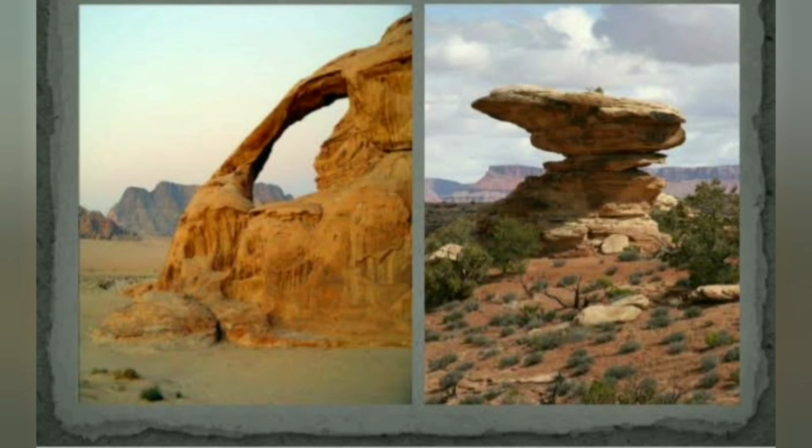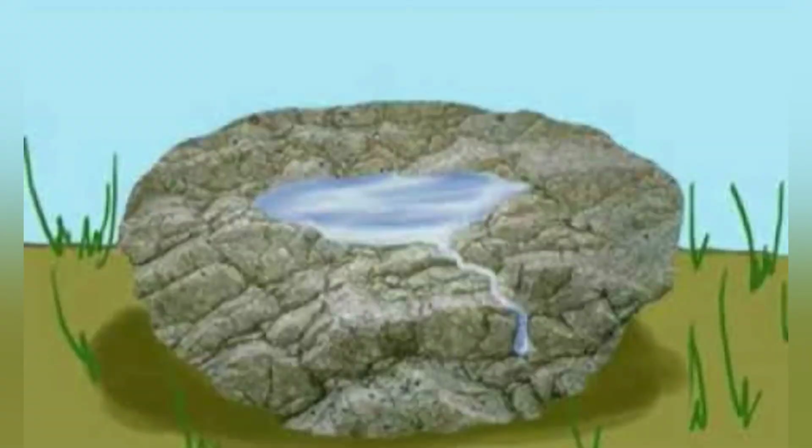Then these particles are carried by water for miles and these smaller particles push each other in the running water, and again break down into even smaller particles. This process continues till these particles mix with decaying matter. Decaying matter means, children, dead plants and animals present in the soil.